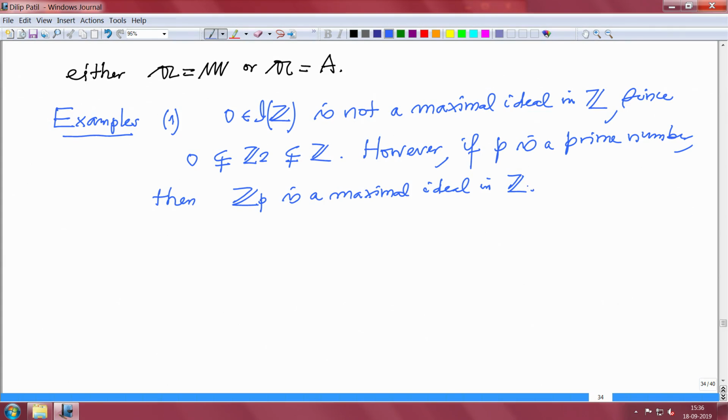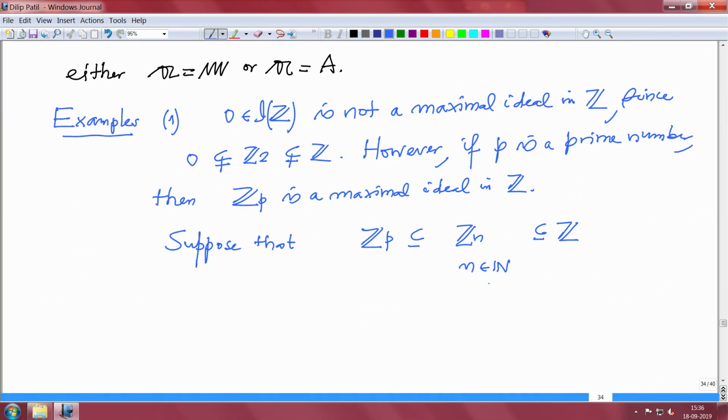So suppose there is a bigger ideal. Suppose that ZP is here and there is an ideal in between. So we know any ideal in Z is generated by one element, one natural number in fact. So this looks like this, where n is a natural number. And what do we have to prove? We have to prove either equality here or equality here.